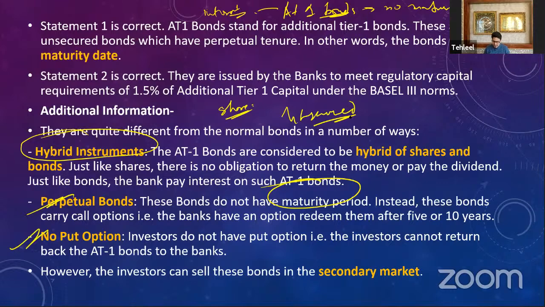Recently SEBI has introduced a 100-year expiry clause for these AT1 bonds. I already told you they have no maturity period. Because of that, mutual funds used to invest a lot of money into these bonds, and because these are very unsecured bonds, the people's money in the mutual funds that was getting into AT1 bonds became quite risky.